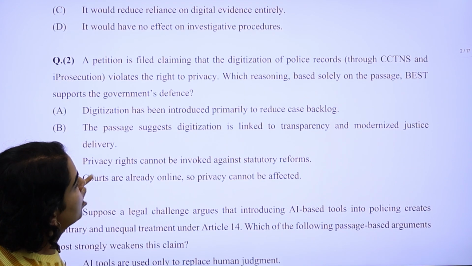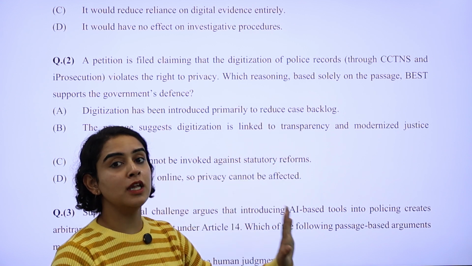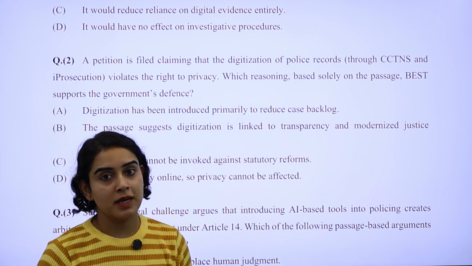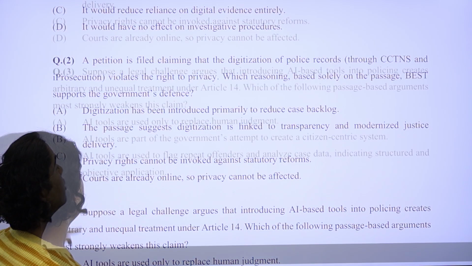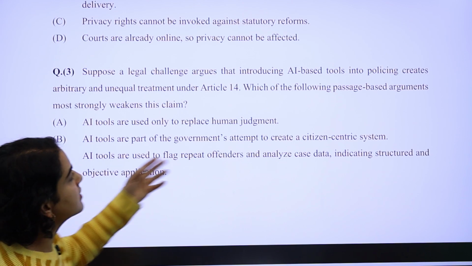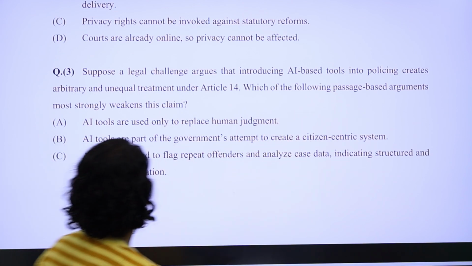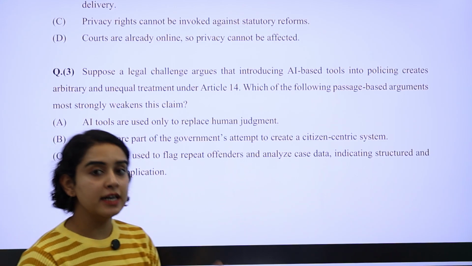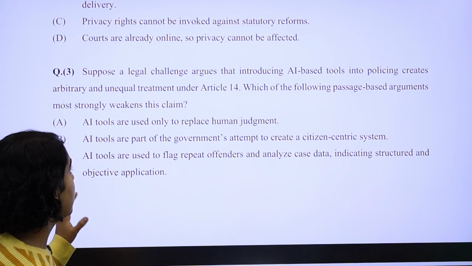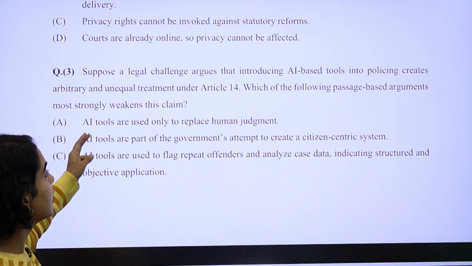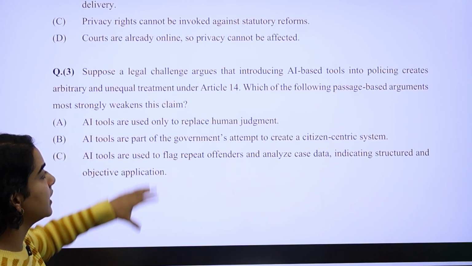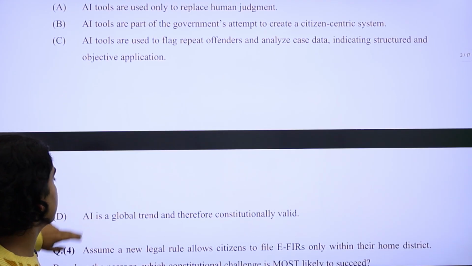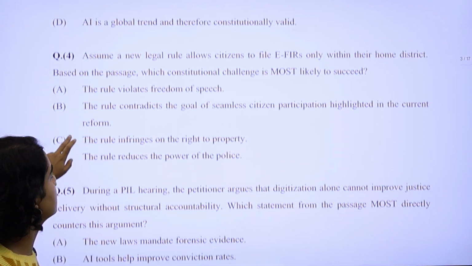Second question: which reasoning based solely on the passage best supports the government's defense? Again, if you've read the passage carefully, you can answer the question well. The third question is, which of the following passage-based arguments most strongly weakens this claim? It's an analytical question, so you have to identify the argument which weakens the claim that has been made in the passage itself. A great passage-based question.